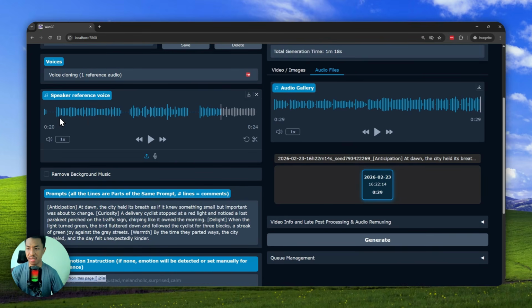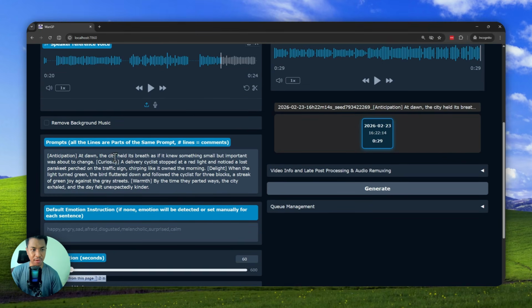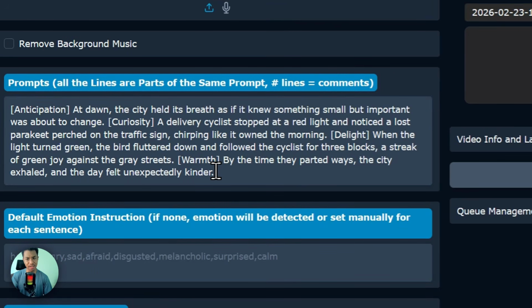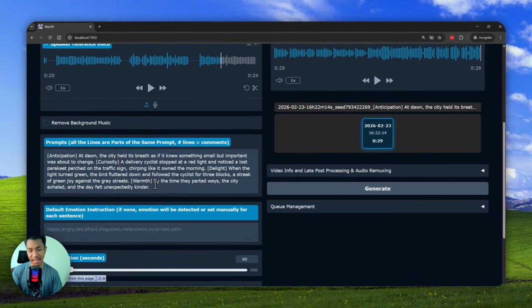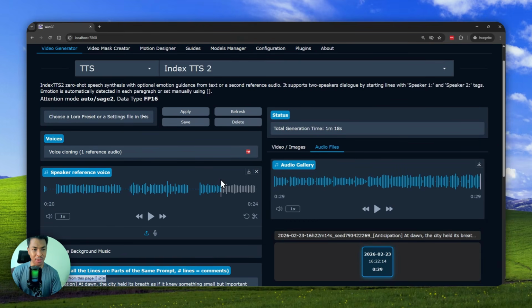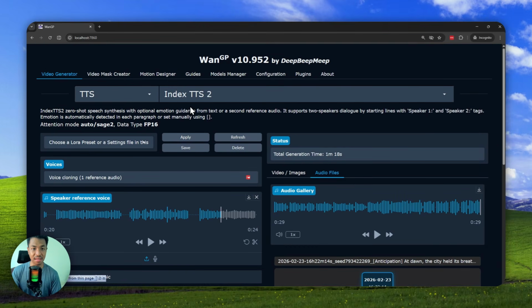In the file, there is only happy, angry, and calm, but no emotion for anticipation, curiosity, and warm, so they sound the same. Make sure that in your audio recording, you have all the ranges of emotions that you want in the generated audio later. That's one tip if you want to get the best result using IndexTTS2.